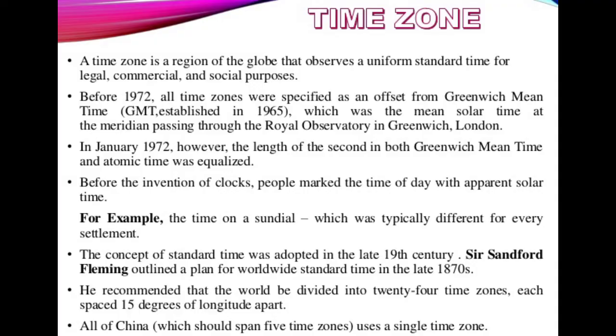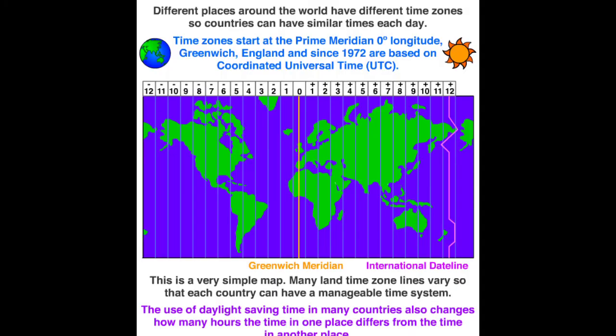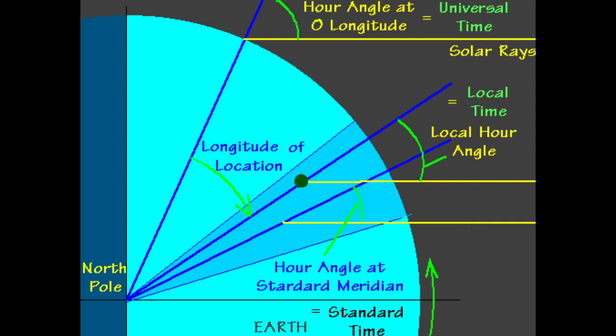Time zones. In certain countries of the world the longitudinal extent is so large, more than 45 degrees of longitude, that there is often a difference of 3 to 4 hours between one part and the other. The land surface is divided into time zones. The whole globe is divided into 24 such time zones, so that the time in each zone differs from the other by only 1 hour.